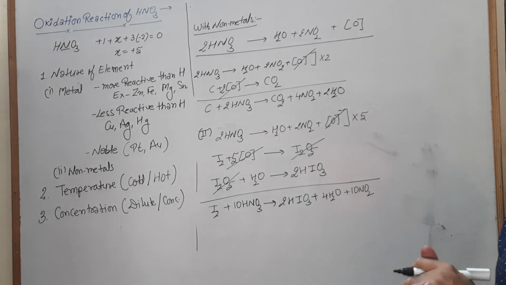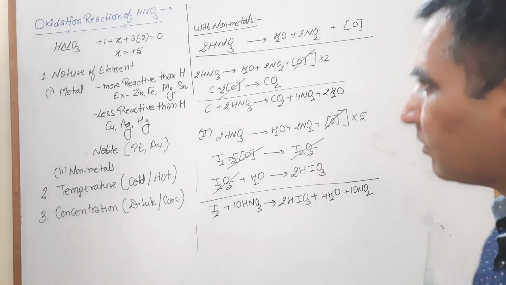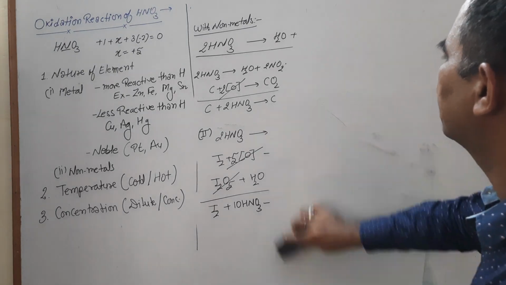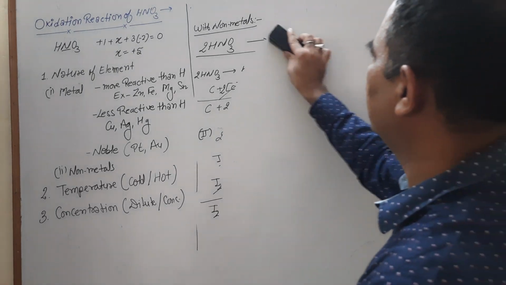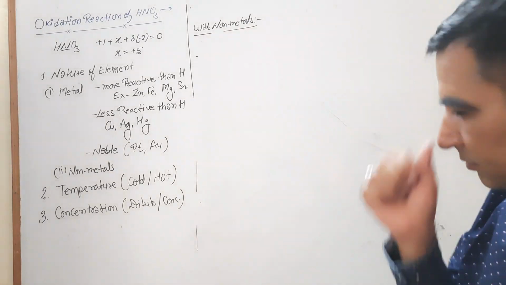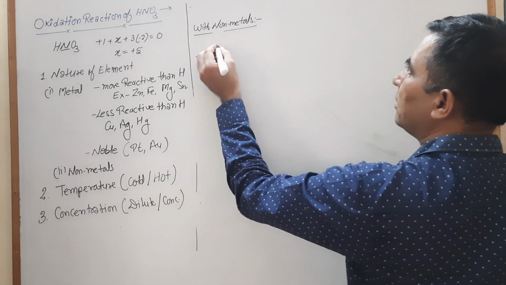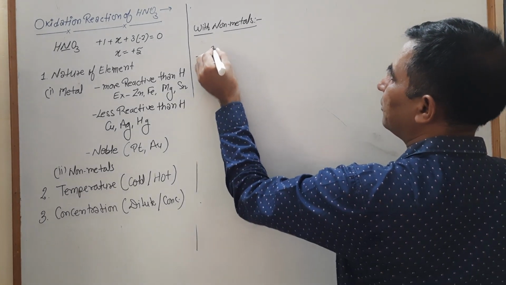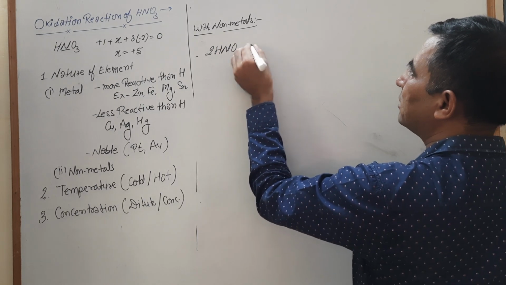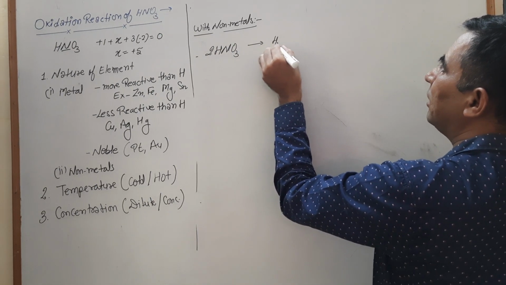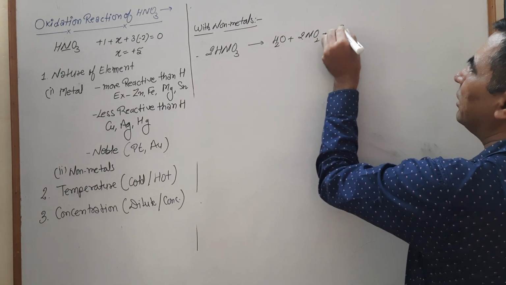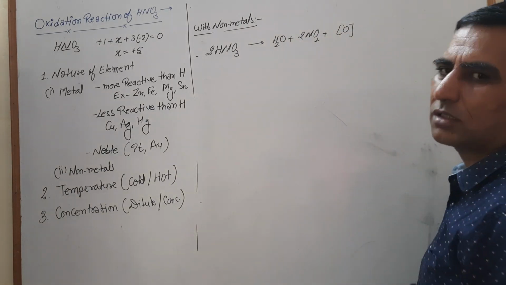Now we look at the reaction with phosphorus. How does this one react with phosphorus? For the reaction with phosphorus, again we write the master equation: HNO3 turns into H2O plus 2NO2 and nascent oxygen.